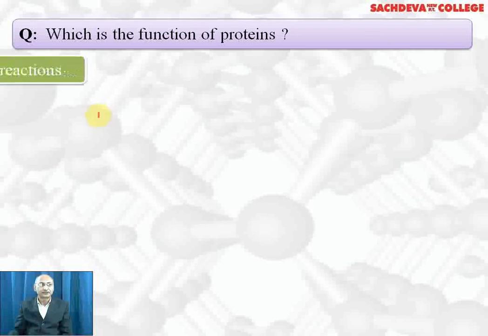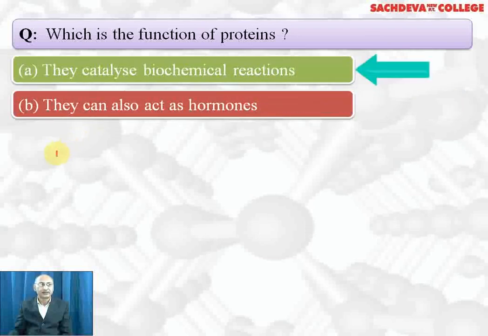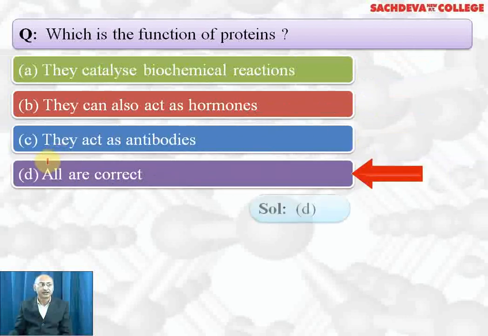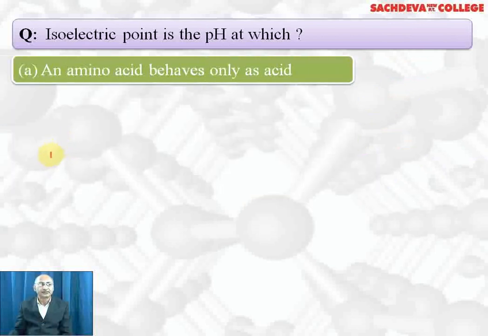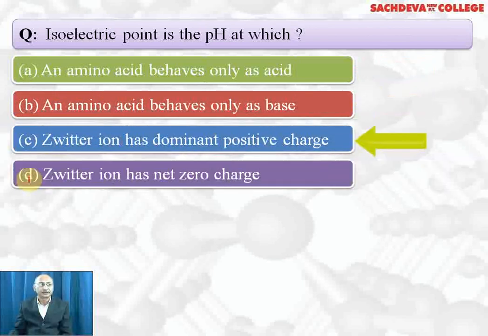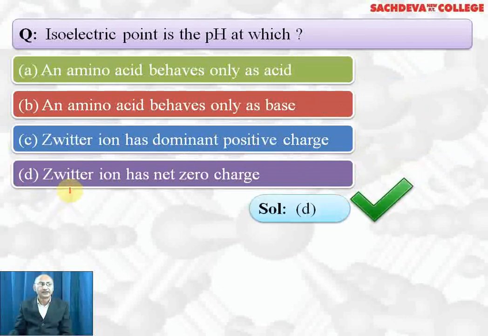Which is the function of proteins? They catalyze biochemical reaction, they act as hormone, they act as antibodies, all are correct. Answer is all are correct. Isoelectric point is the pH at which an amino acid behaves only as acid, it behaves only as base, zwitterion has dominant positive charge, zwitterion has net zero charge. Correct answer is D part. Where positive and negative charge is equal, that pH is called isoelectric point. It has equal tendency of getting attracted towards cathode as well as anode.